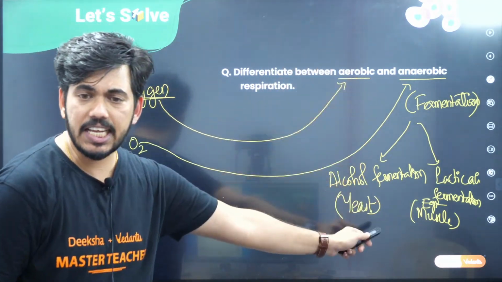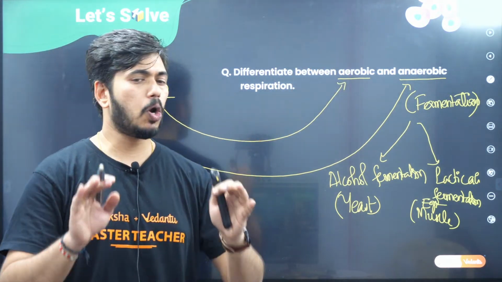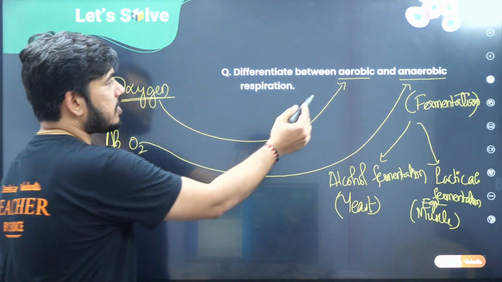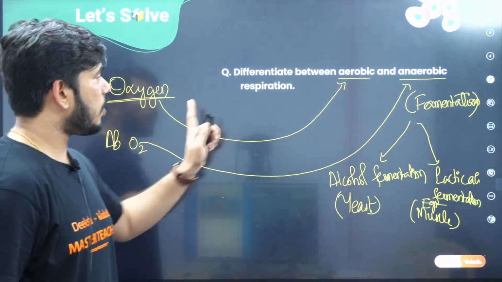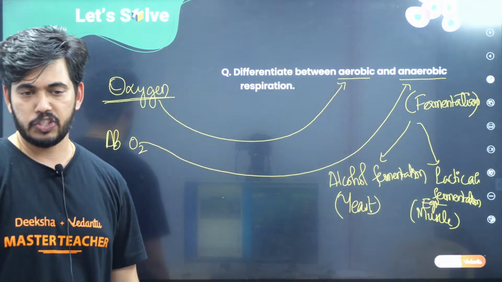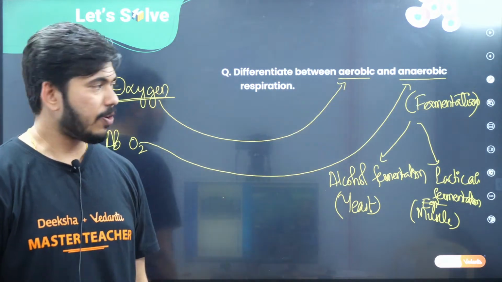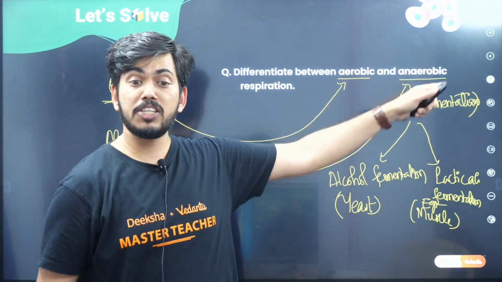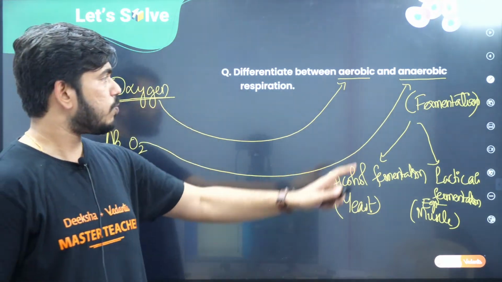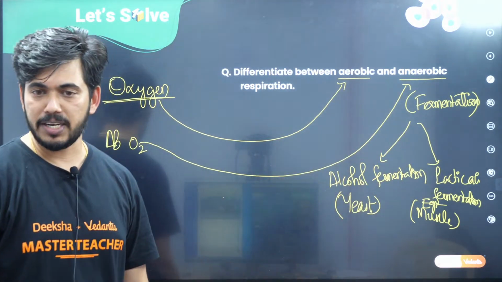So this is a basic idea about aerobic and anaerobic. Now let us see proper points related to that. In the presence of oxygen, aerobic. In the absence of oxygen, we call it anaerobic. This is the basic thing you are supposed to remember about aerobic and anaerobic respiration. I hope nobody will forget this. Now what I said, anaerobic respiration is also known as what? It is also known as fermentation. What are the two different types we can see with anaerobic respiration? That is alcohol fermentation and lactic acid fermentation.